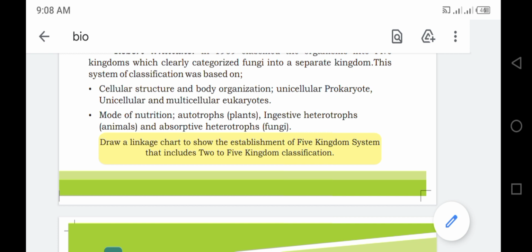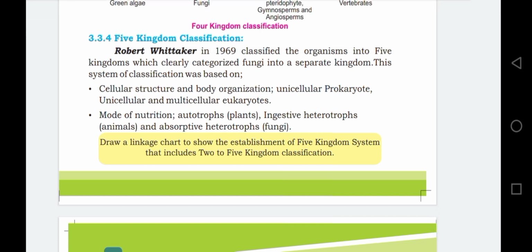Hetero means different, and troph means food. It means different food taken by the ingestion method. Animals and human beings. And absorptive heterotroph. Absorptive means the organism will absorb the food nutrients, just like the fungi.